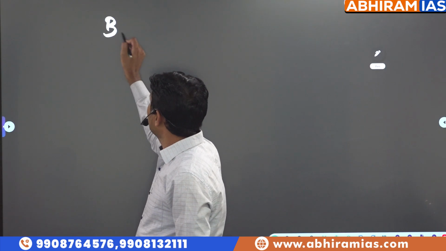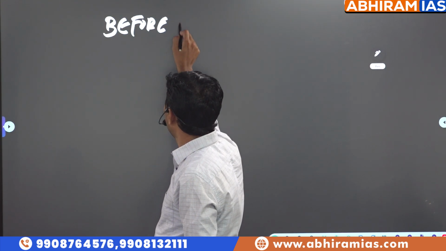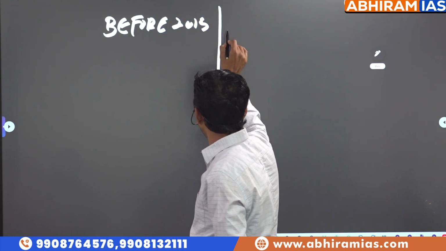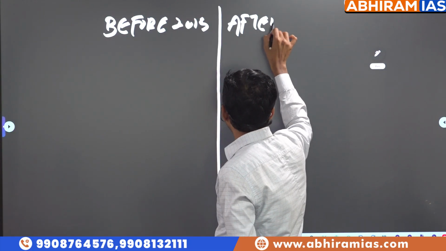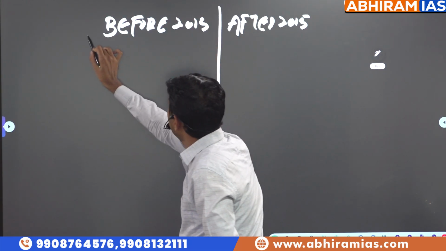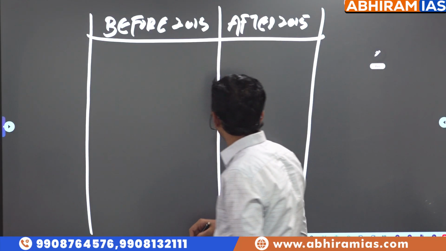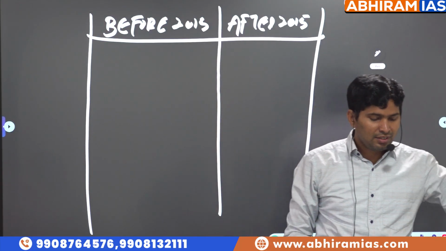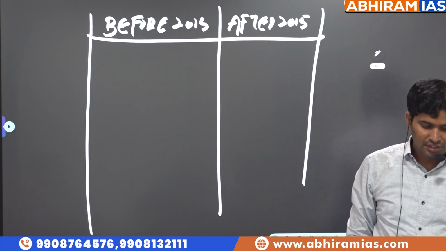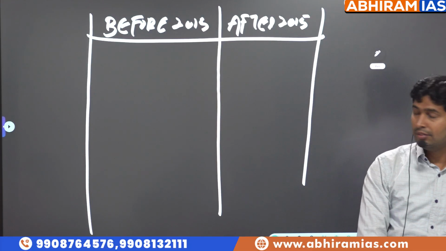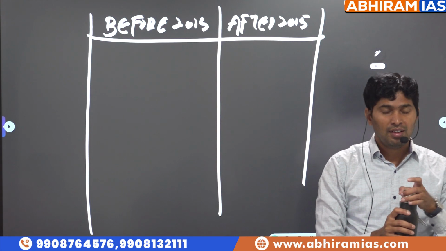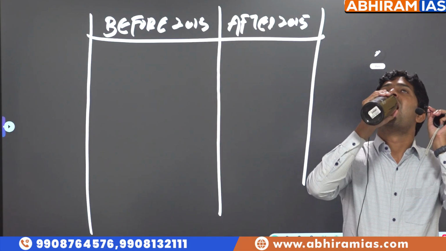So just one last topic. Before 2015, after 2015, what happened in national income estimation? Three or four important points are there which you are supposed to know. Because the base year was revised in 2015, and now it is revised again.